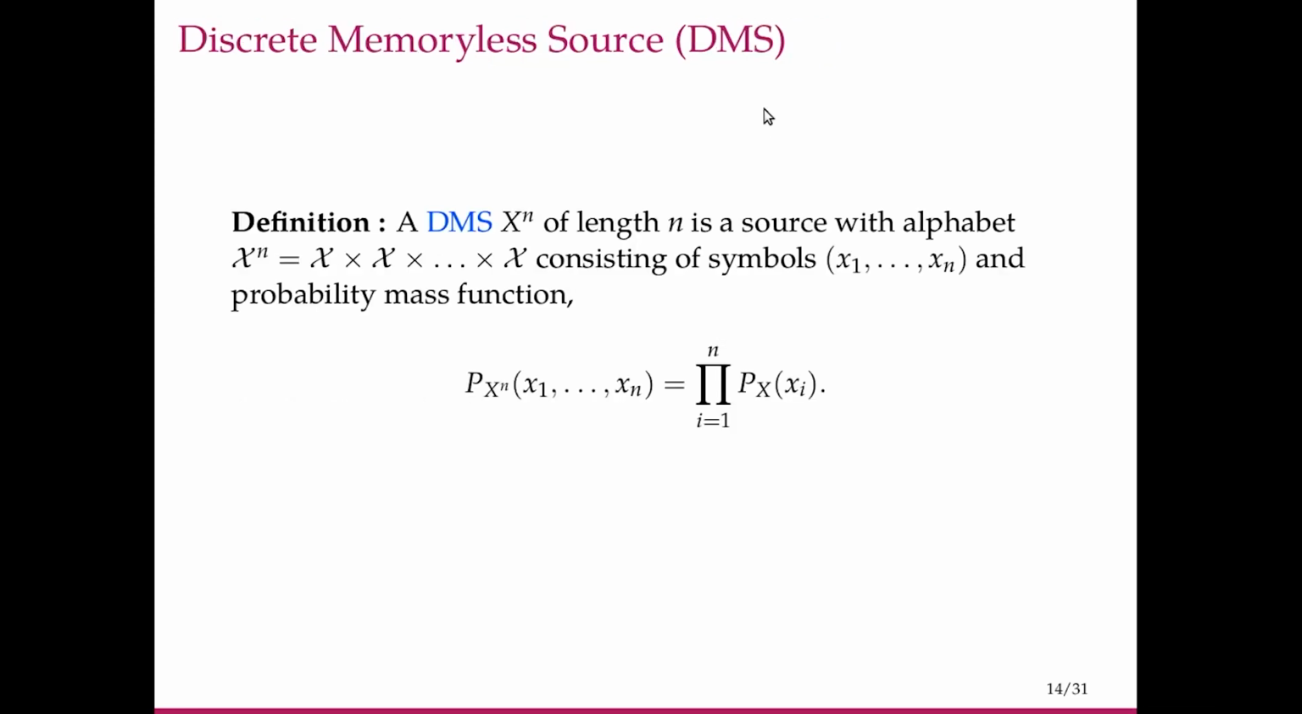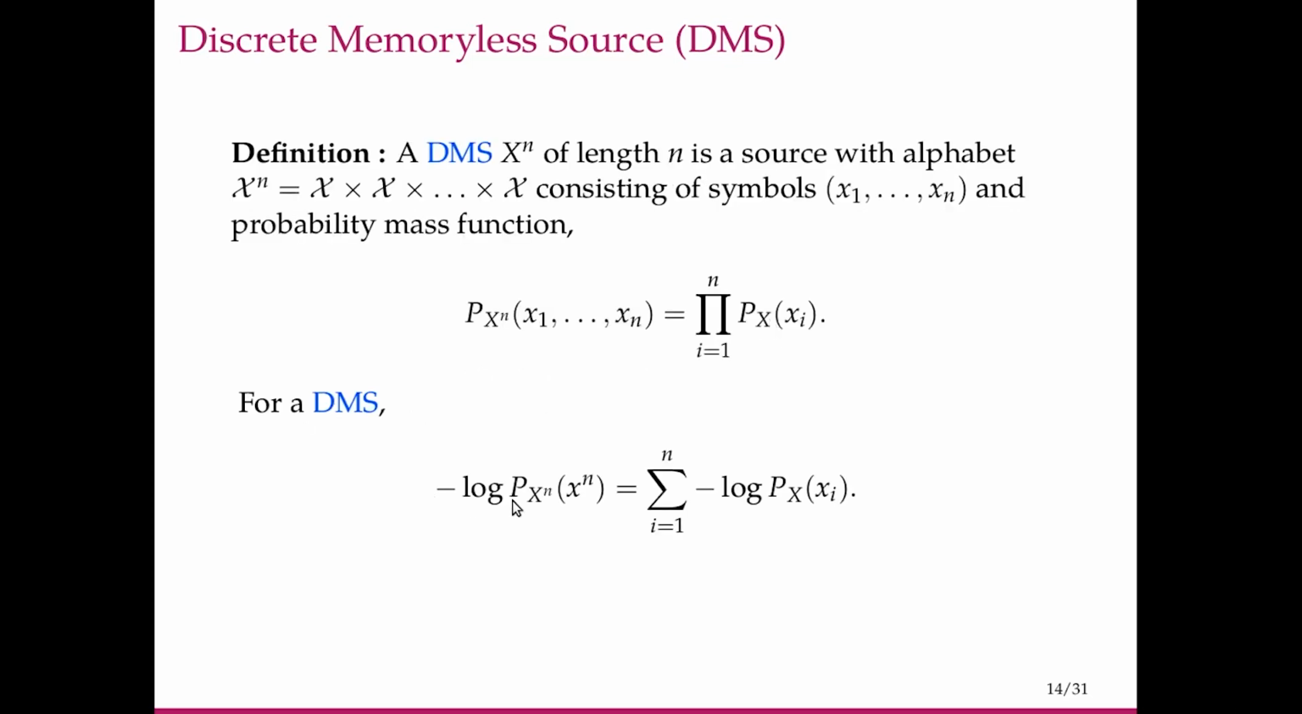A discrete memoryless source, denoted DMS, is X^n of length n, and it consists of n-tuples of symbols x1 through xn, where each xi is from the alphabet X, and the joint probability of x1 through xn is given by the product of the individual probabilities, each with the same distribution. So these x1 through xn are independent and identically distributed with common distribution px. So for this, we can write minus log p_Xn of xn is equal to the sum from i equal to 1 to n of minus log px of xi, because of this particular structure.